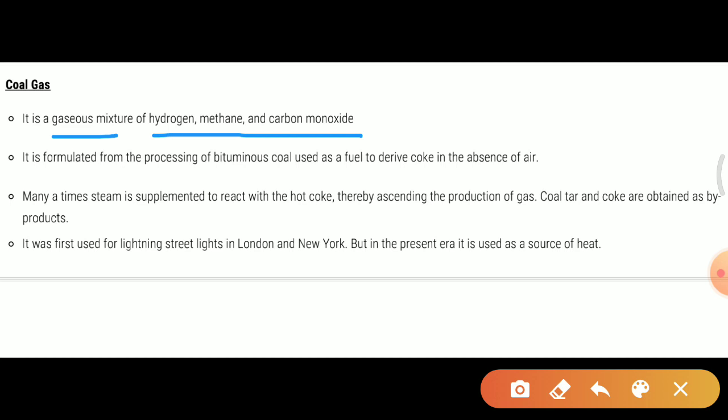Many times steam is supplemented to react with the hot coke, thereby increasing the production of gas. Coal tar and coke are obtained as byproducts. It was first used for lighting street lights in London and New York, but in the present era it is used as a source of heat, not for lighting.